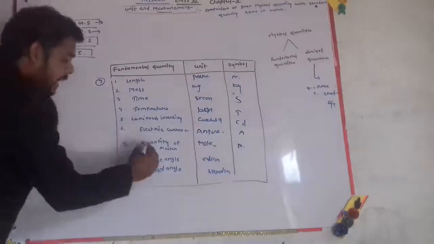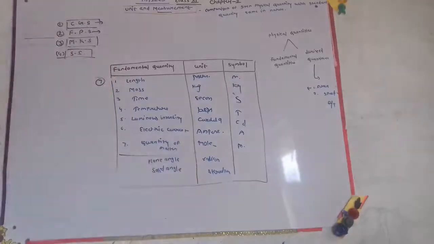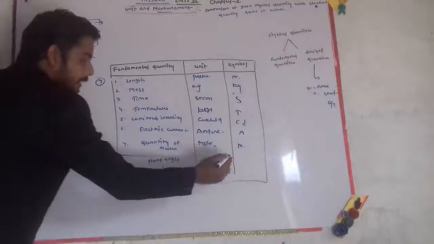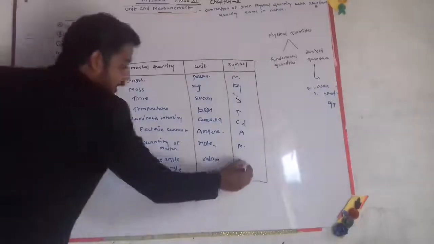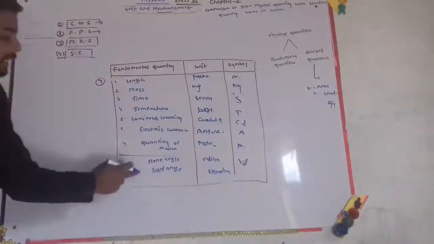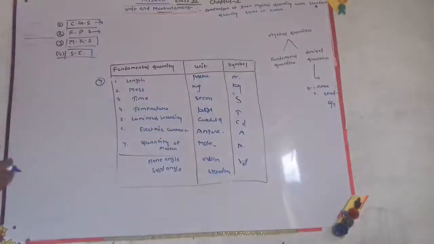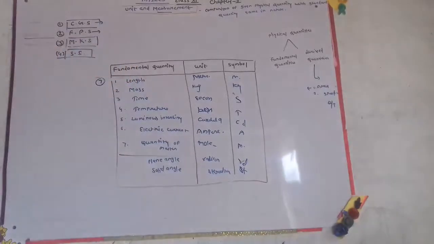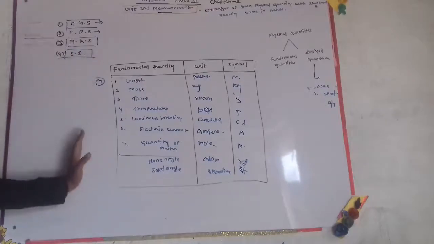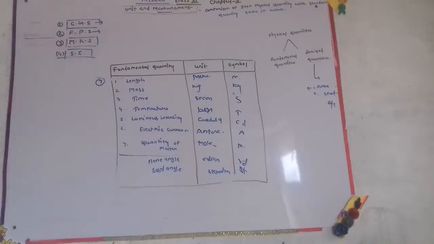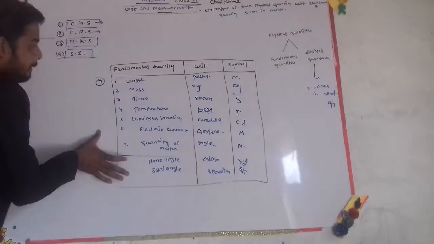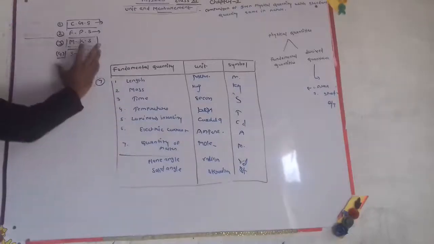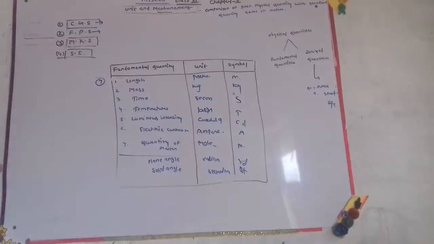And we have 2 supplementary units, plane angle and solid angle. The plane angle unit is radian, represented by rad, and the solid angle unit is steradian, represented by sr. So in the international SI system, we have these 7 fundamental quantities, which we use for various purposes.